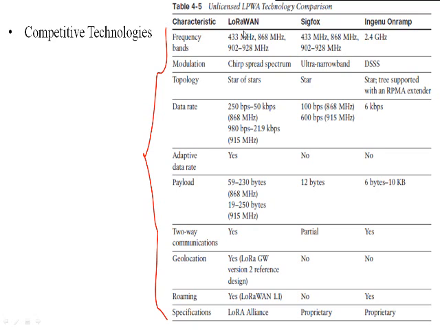So the modulation technology that has been implemented by the LoRaWAN is nothing but the CSS, that is the chirp spread spectrum. Sigfox uses the ultra narrow band, while Ingenu on-ramp uses the direct sequence spread spectrum. Okay. Then topology: star of stars, tree supported with the RPMA extender.